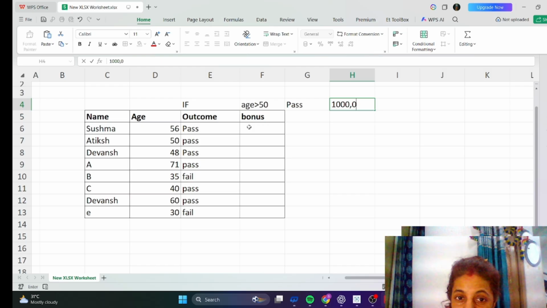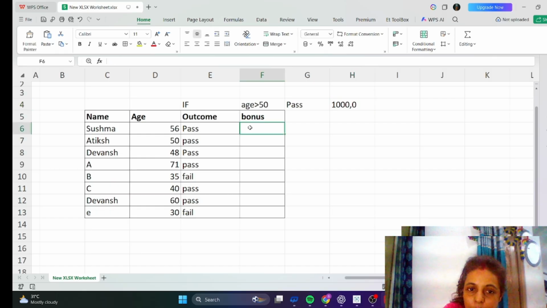Like if age, agar in Hindi, if age is greater than 50 and the other condition is he should pass also, then only he will get 1000. Then we apply the if function and get the result on every row.